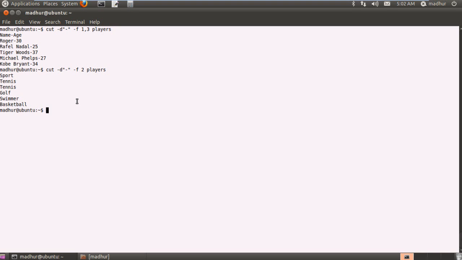We'll be discussing cut for sure in detail when we get to shell programming, but this should get you started, and you can explore on your own if you want. You can search for the options that come with cut, and you can also see its help page or the man page. We haven't spoken about the man command yet, but I will be doing that in one of the near tutorials.